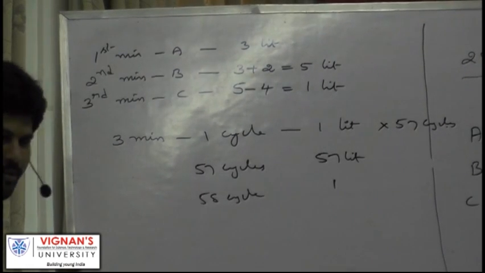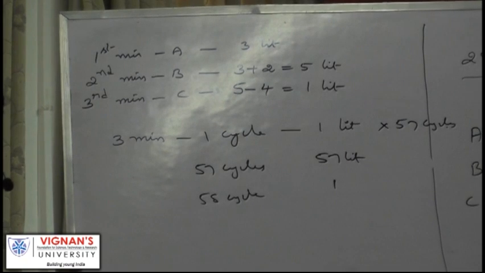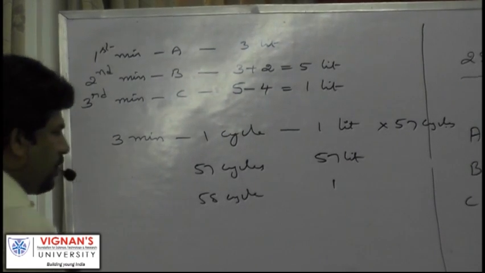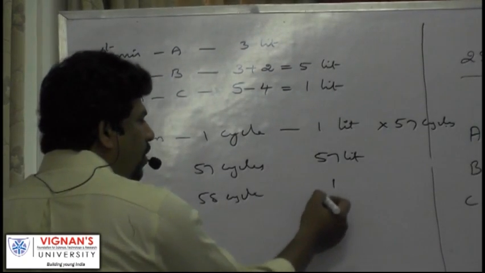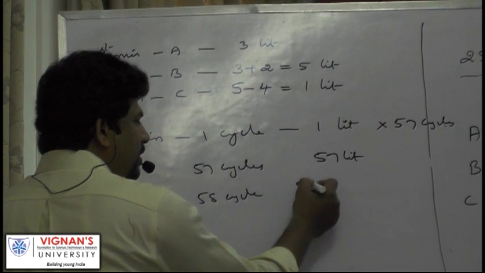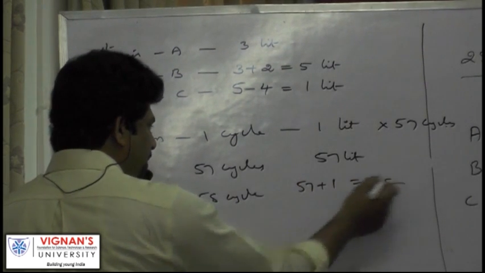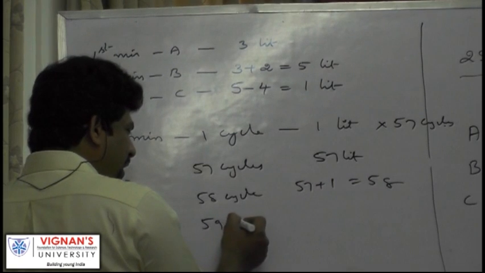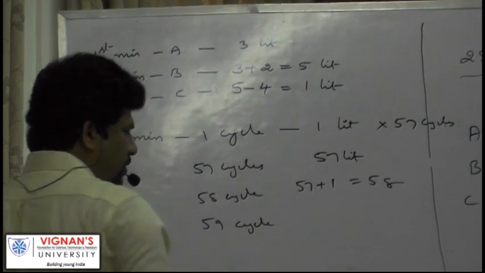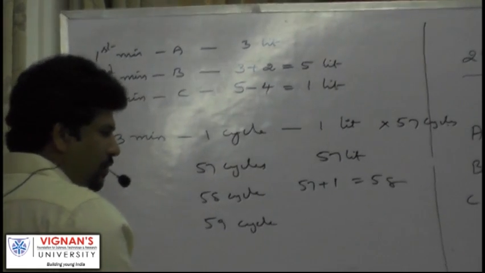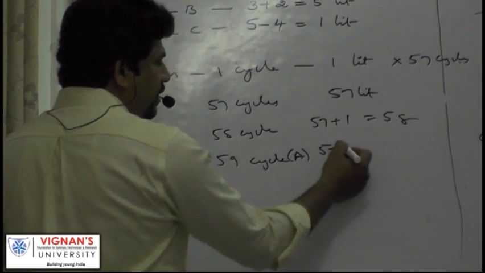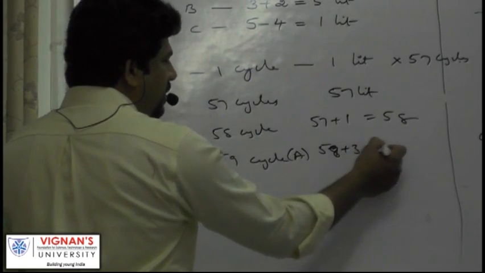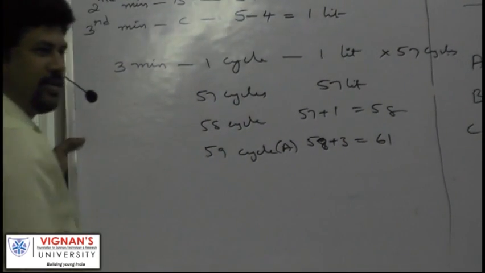Now how many liters of water is there? 57 plus 1, 58. Now in 59th cycle, we don't take a complete cycle, take A. A fills how many? 58 plus 3, it means 61.